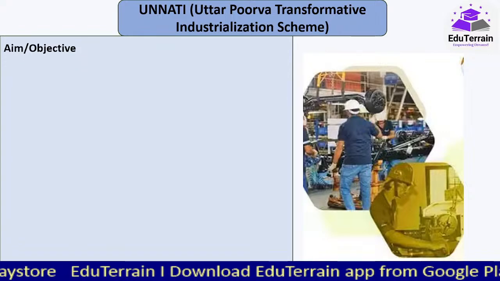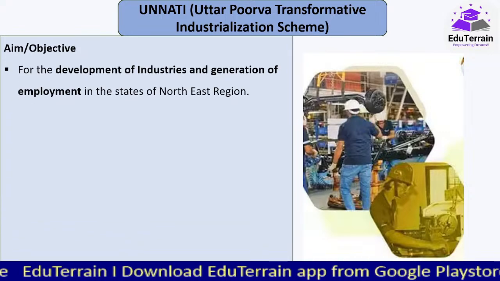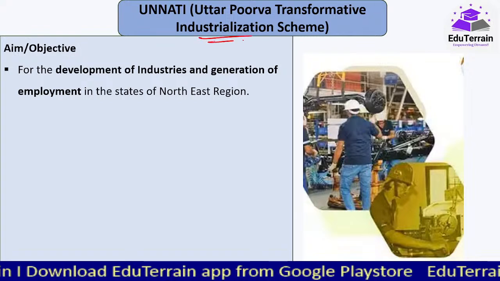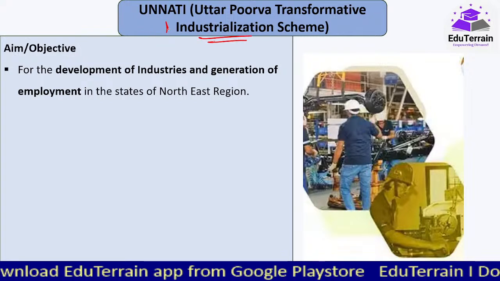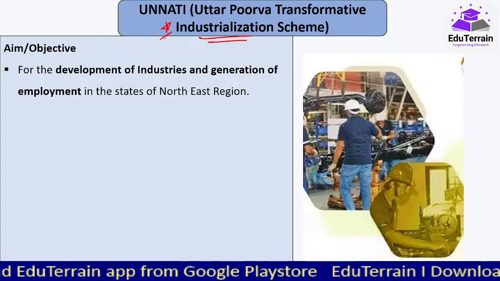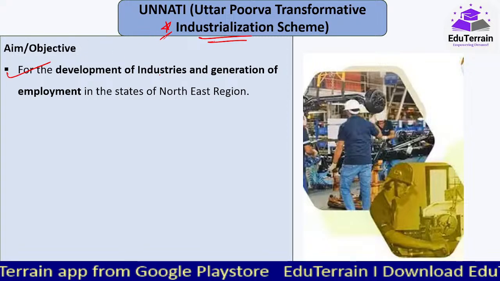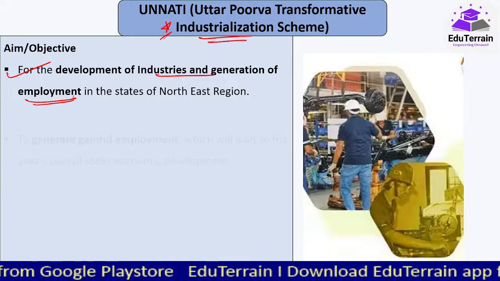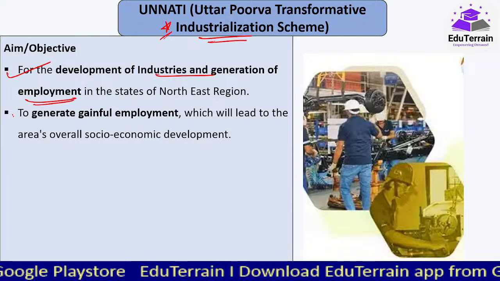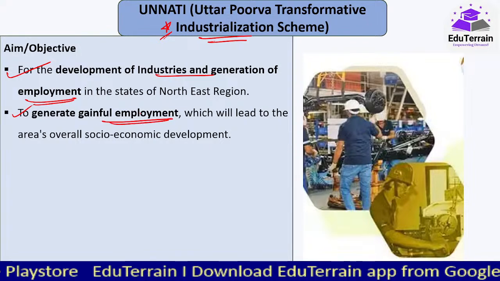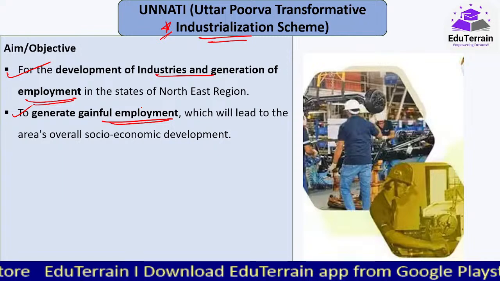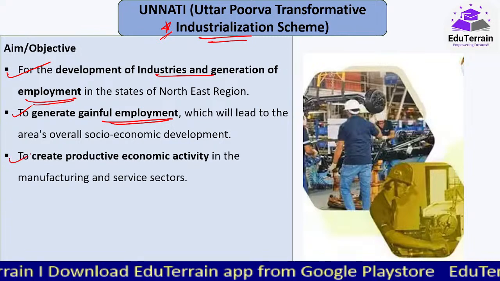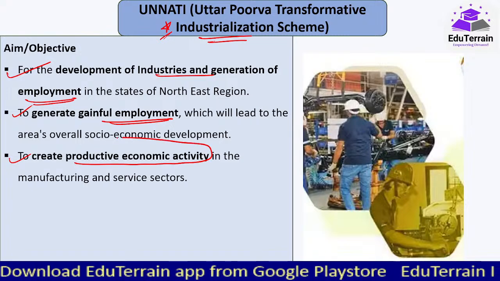Now, what is the main aim or objective of this scheme? The first thing हमने already title में ही देख लिया है, transformative industrialization in these northeastern states. So for the development of industries and thereby generation of employment in the states of the northeastern region, to generate gainful employment that will help in overall socio-economic development of these states, to create productive economic activity.